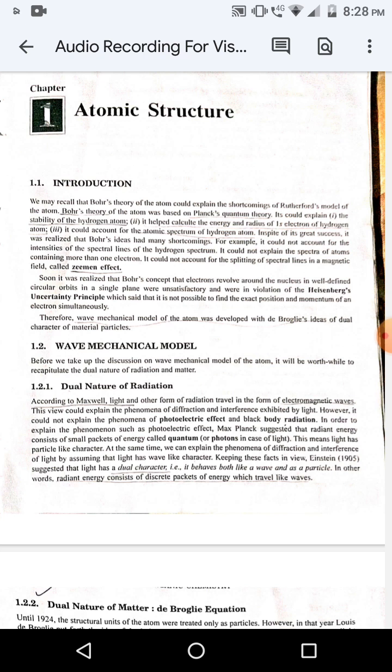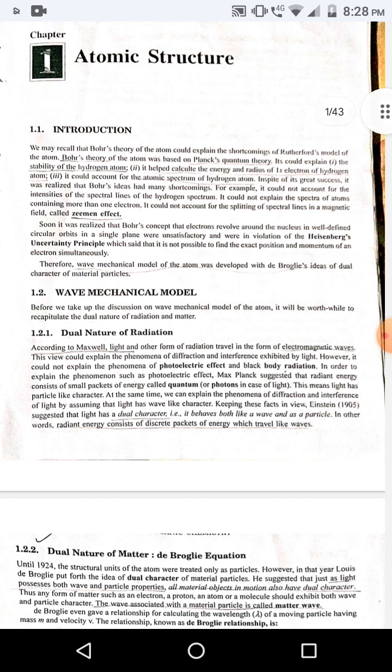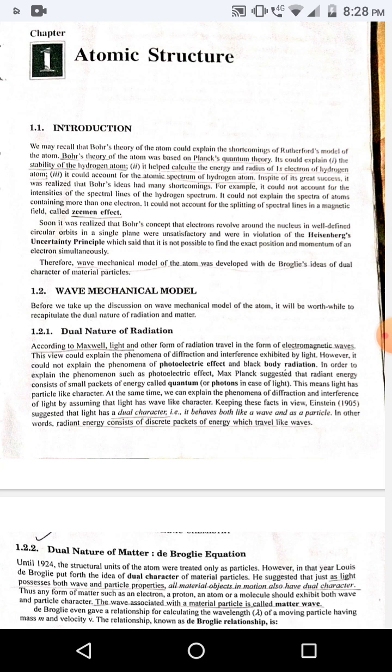Introduction. We may recall that Bohr's theory of the atom could explain the shortcomings of Rutherford model of the atom. Bohr's theory of the atom was based on Planck's quantum theory. It could explain: number 1, the stability of the hydrogen atom. Number 2, it helped calculate the energy and radius of 1s electron of hydrogen atom. Number 3, it could account for the atomic spectrum of hydrogen atom.